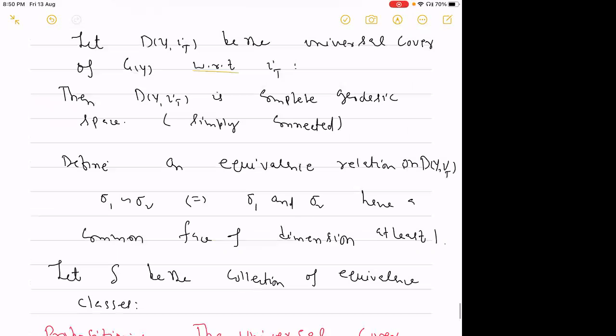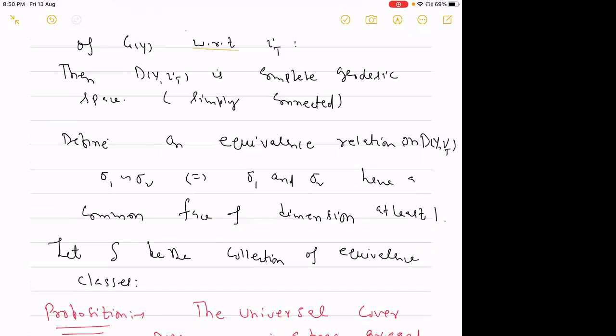Two simplices sigma_1 and sigma_2 are said to be equivalent if and only if they have a common face of dimension at least 1. You can think of the universal cover of a triangle of groups, in which we have triangles. This equivalence relation means that two triangles have at least an edge in common.